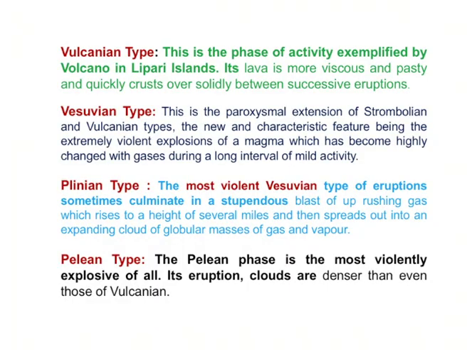Vulcanian type, this is the phase of activity by the volcano in the Lipari Islands. In the Lipari Islands, the material is more viscous here. And why is it viscous? It depends on the composition of the lava material.